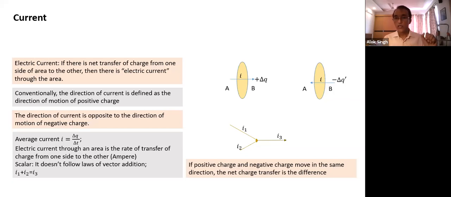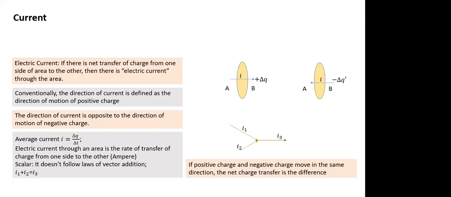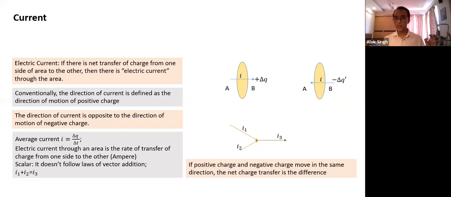Why is it zero? Because if positive and negative charges move in the same direction, the effect of motion of the negative charge, if it moves from A to B, is to create a current in the opposite direction. In this case, if delta q plus is equal to minus delta q dash, what will be the net current? The net current will be zero. So if positive and negative charges move in the opposite direction, they tend to add up. If they move in the same direction, they tend to oppose, they get subtracted.